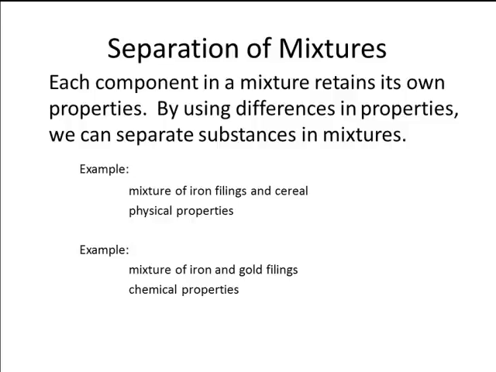So when looking at separating out mixtures, there's a wide variety of things you can use, and a wide variety of things that you're already familiar with. If you've made coffee, you use coffee filters. That's separating out the solid coffee particulate matter that's left over from the coffee you made, the stuff you want to drink, from the liquid. Okay, so that's what we're going to be dealing with when we're talking about classification of matter.